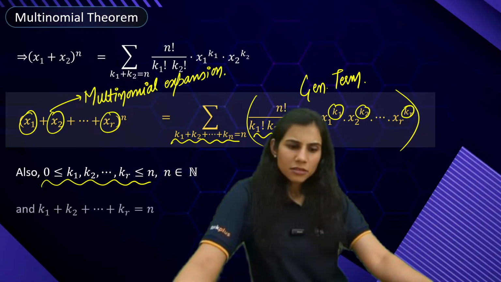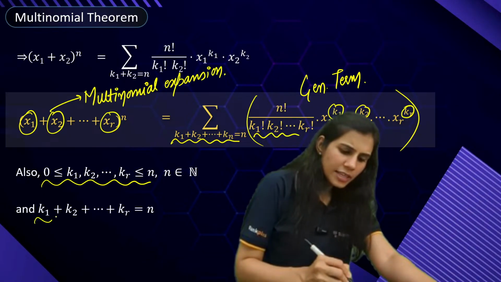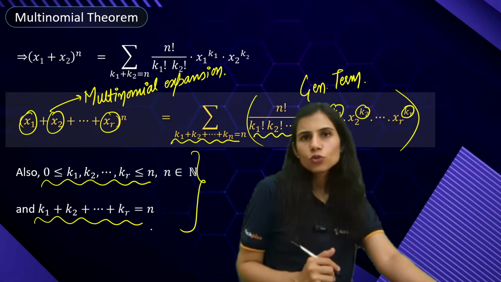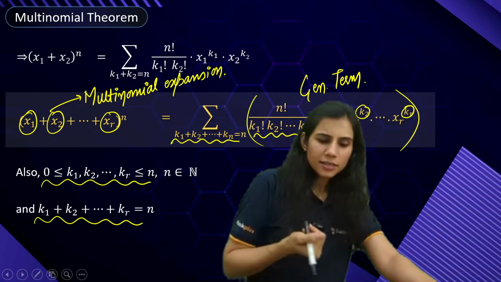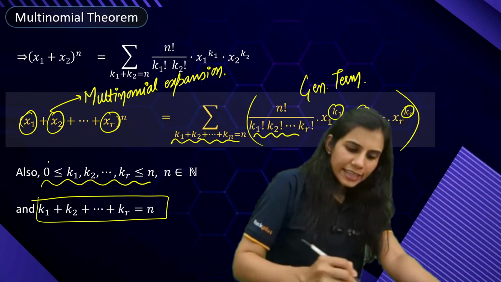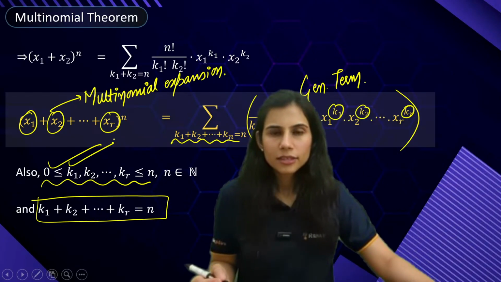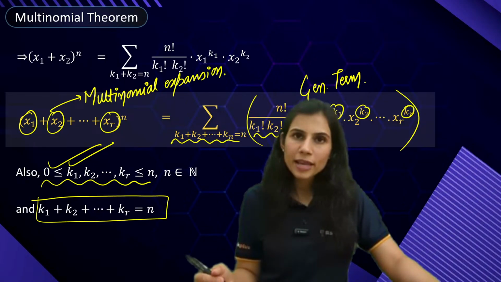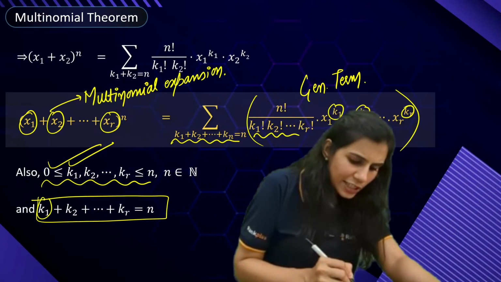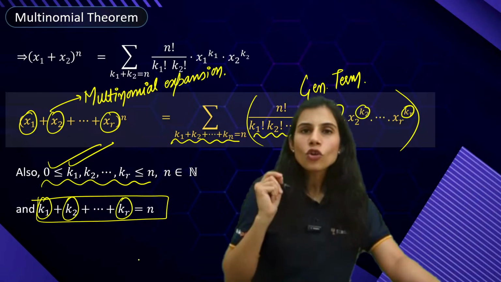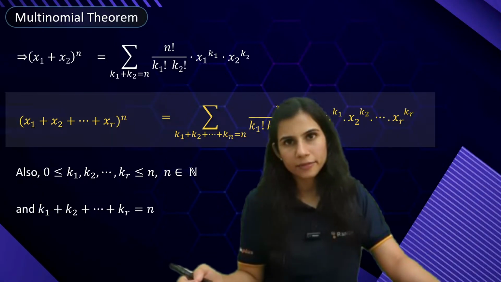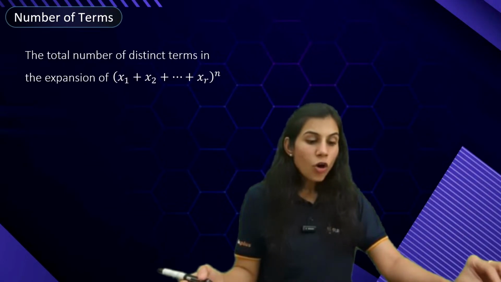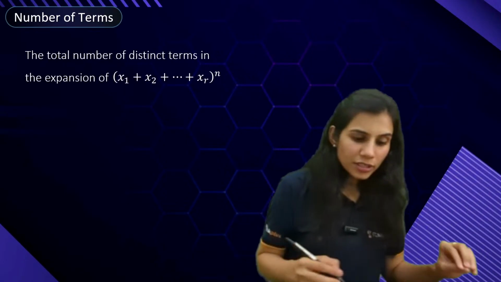So what is the answer? How many terms exist in the expansion? As many as there are solutions of this equation keeping this restriction in mind. As many as there are solutions of the equation k1 plus k2 plus k3 up till kr equal to n, keeping the restriction in mind that each of these ki's are actually non-negative whole numbers less than equal to n. Okay?